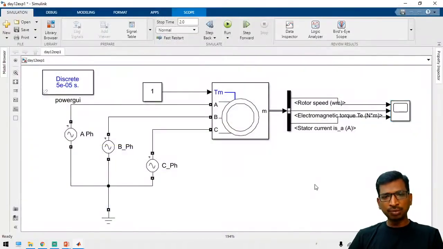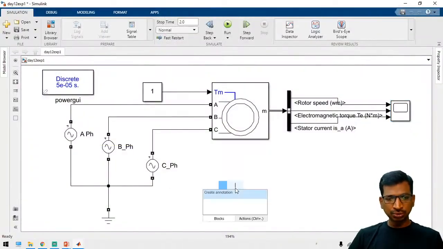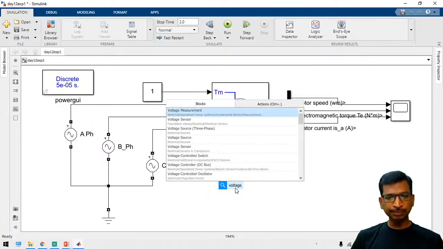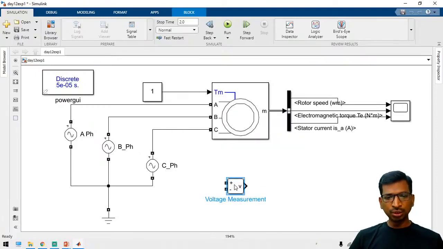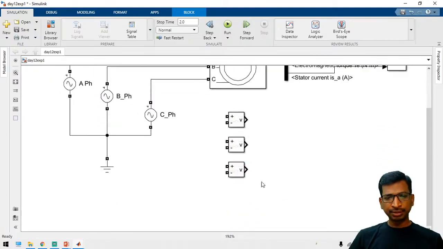Now we have to measure the input voltages also. How are we measuring the input voltages? Take a Voltage Measurement block. This is V1, V2, V3, right? Interconnect all of these.